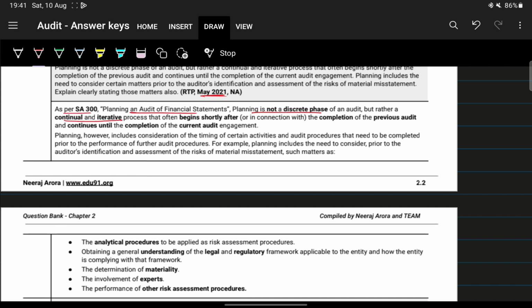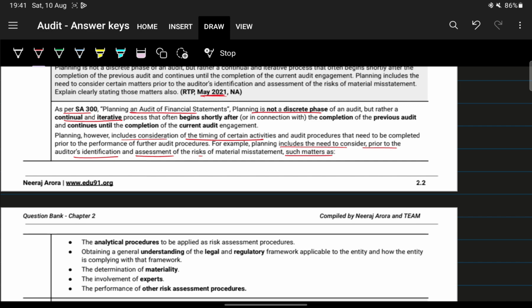Okay, and next, what was the third point? It also includes consideration of timing of certain activities and procedures prior to performance of further audit procedures. Okay, so what does that mean? It means planning includes the need to consider, prior to the auditor's identification and assessment of risk, such matters as, what are the activities that are needed to be done before you do the further audit procedures.